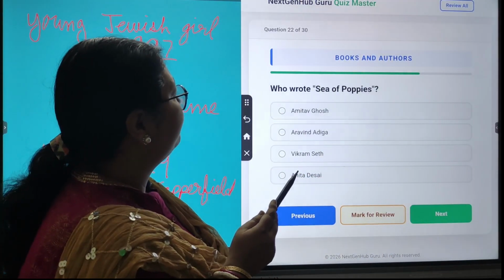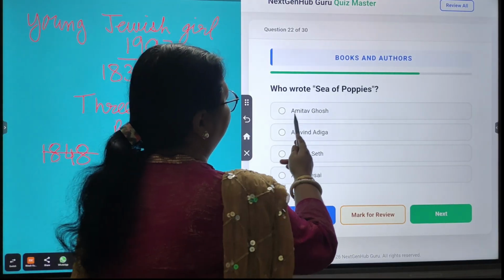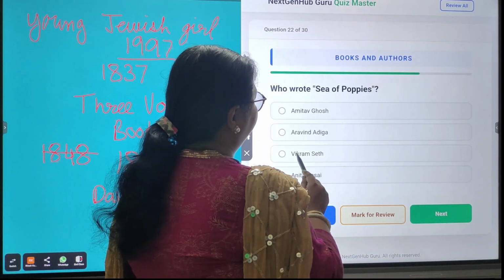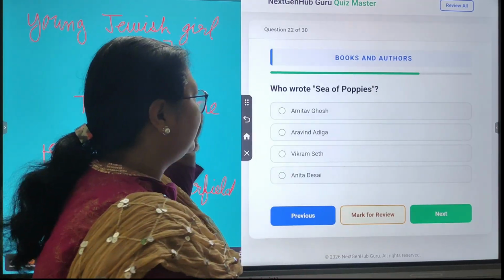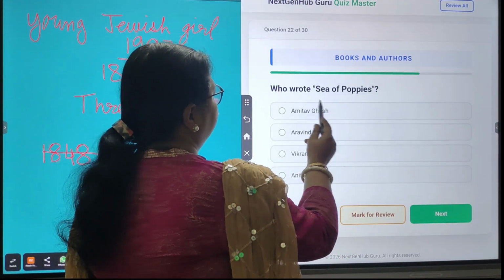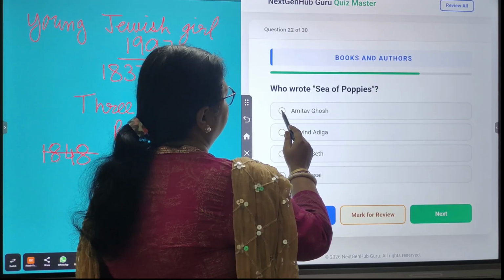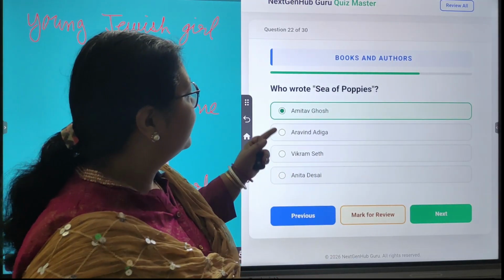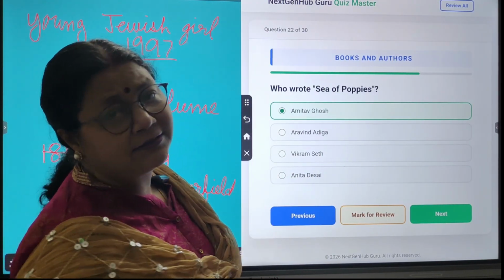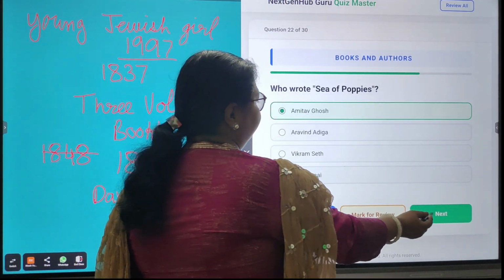Next, who wrote Sea of Poppies? The options are Amitav Ghosh, Aravind Adiga, Vikram Seth, Anita Desai. So the correct answer is Amitav Ghosh. And for Sea of Poppies, he got the Booker Prize in 2008.